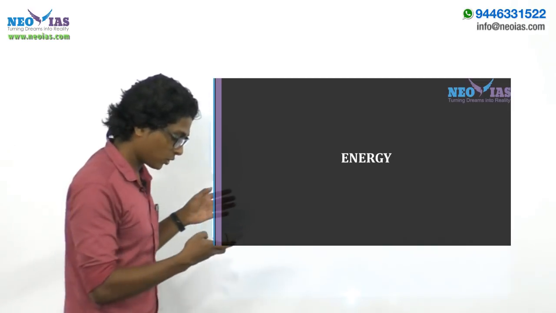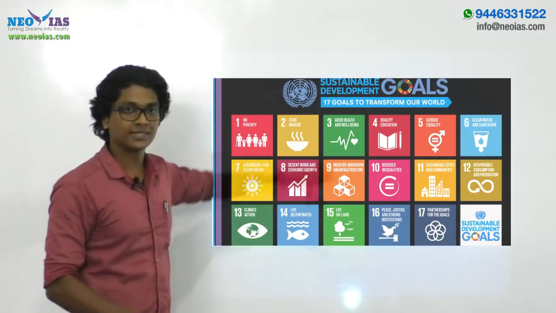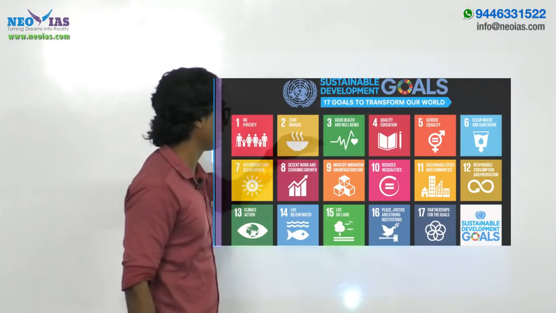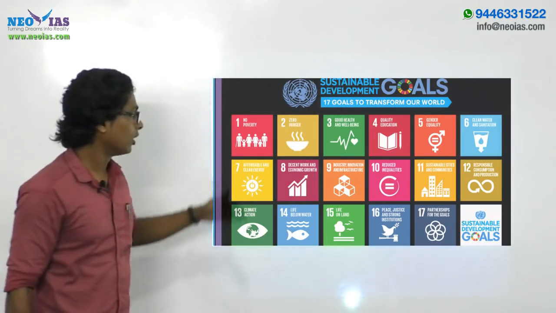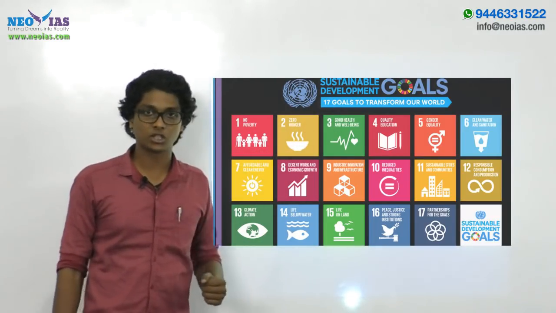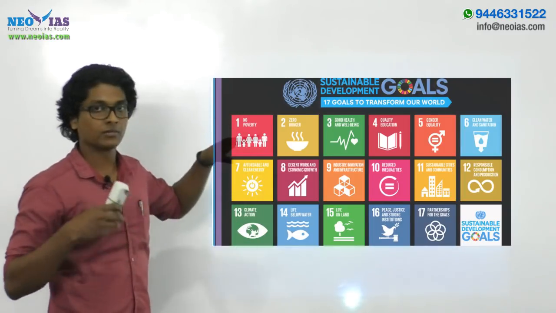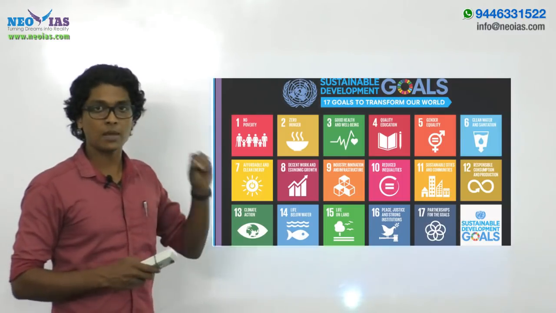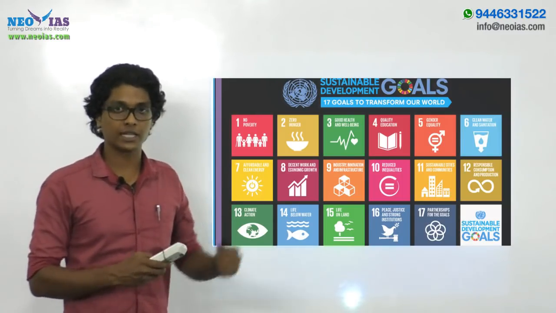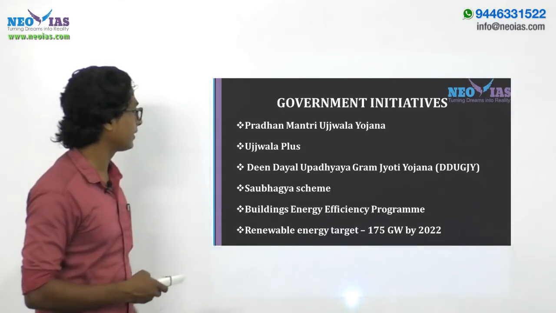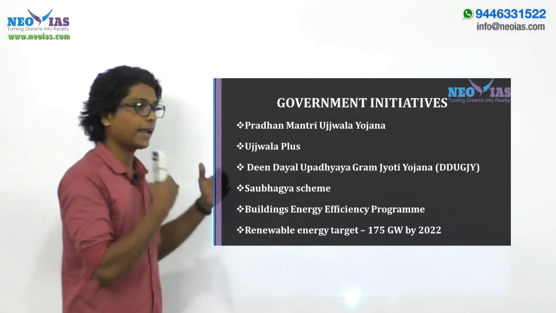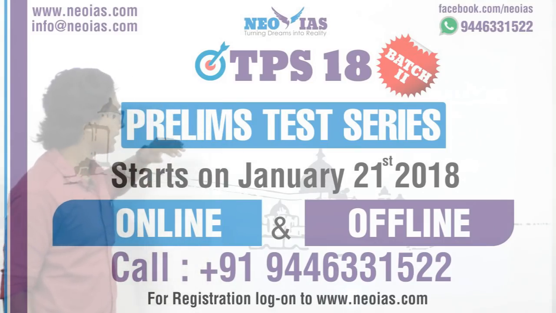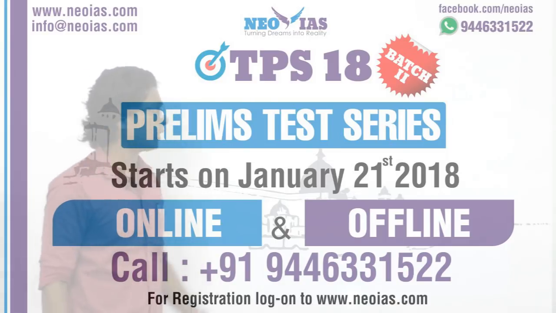In the same way, most of the other SDG goals can be related back to access to energy, like good health and well-being, poverty, or industry, innovation and infrastructure. All of these need access to energy. So understanding the importance of providing access to sustainable energy, the government has come out with many initiatives. Various schemes: first one, the Pradhan Mantri Ujjwala Yojana.